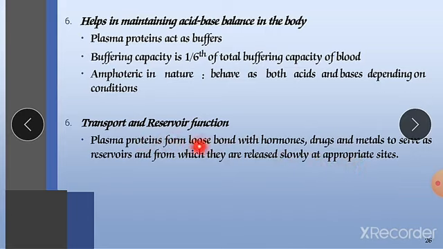So these plasma proteins have a very great role in controlled release and carrying. Because hormones or drugs are released into our blood, and they carry them from one place to another. Even in the case of a metal like iron, in the form of transferrin, it controls its transportation from one place to another, from our liver to the bone marrow.